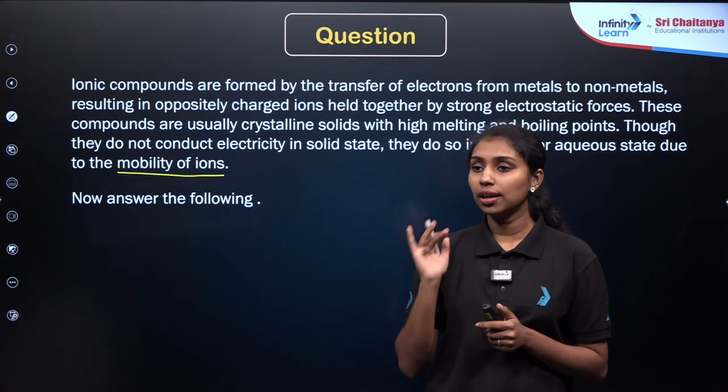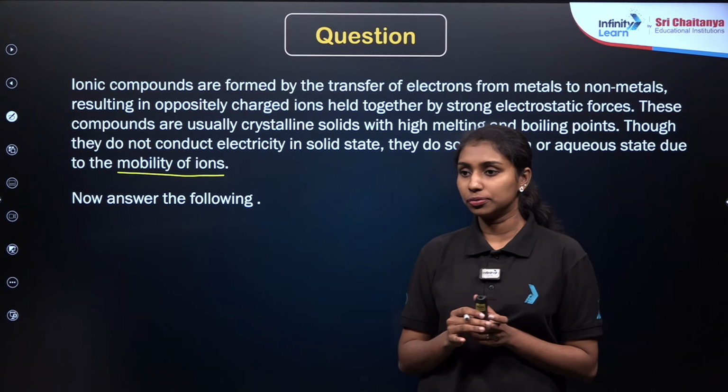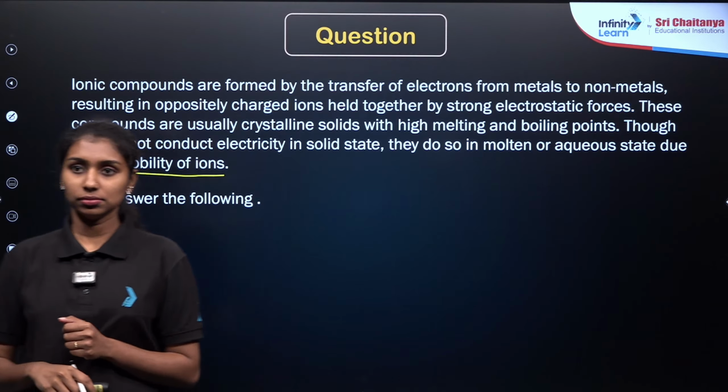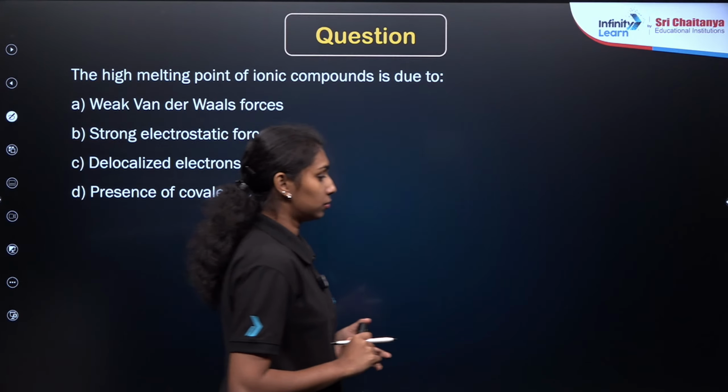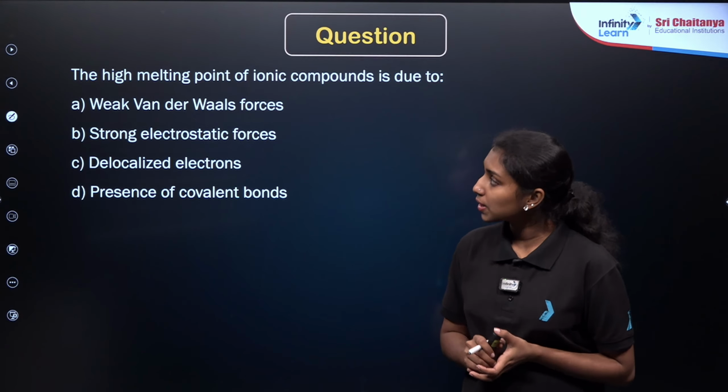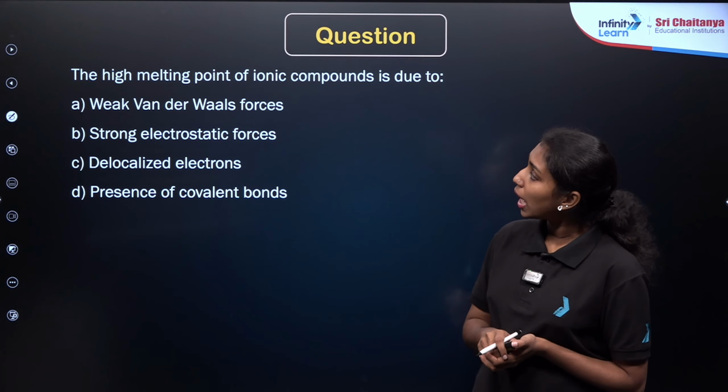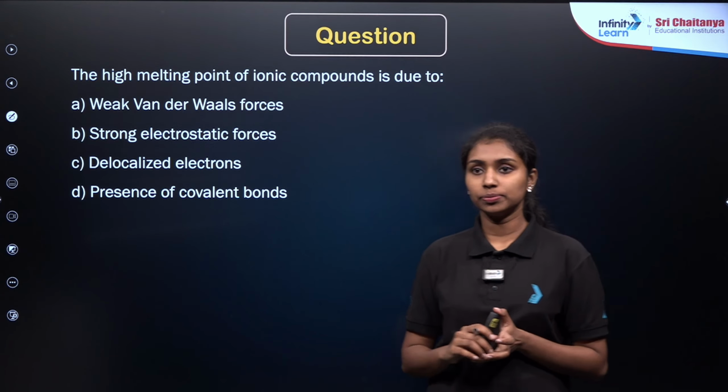Now we will move to the questions based on this paragraph. Here is the first question. The high melting point of ionic compounds is due to.